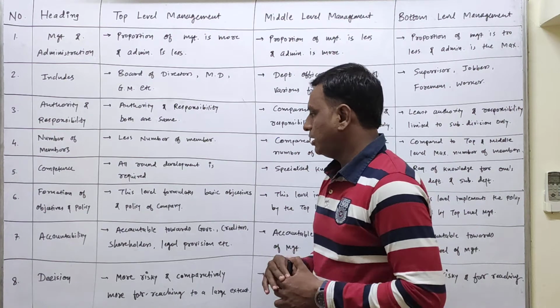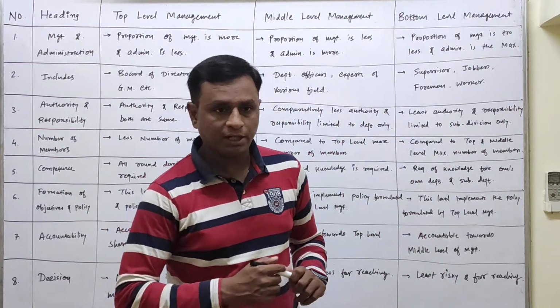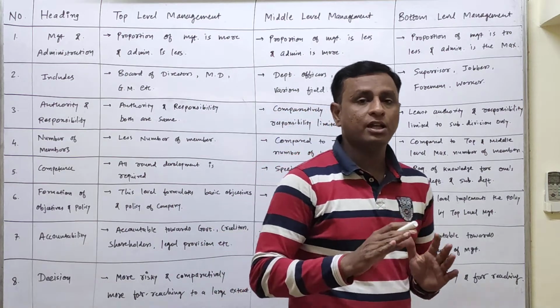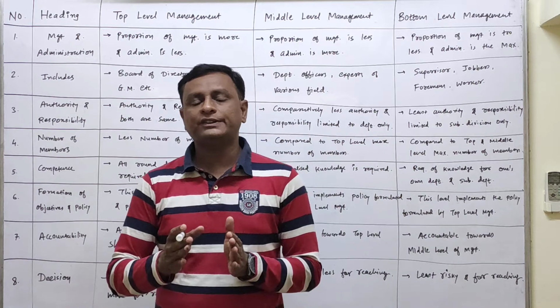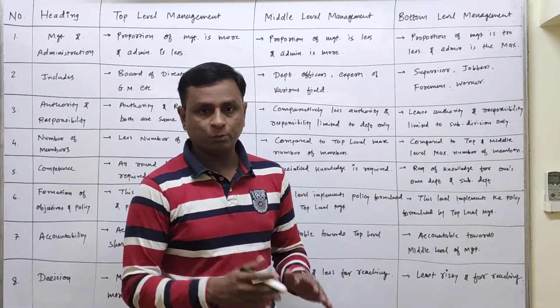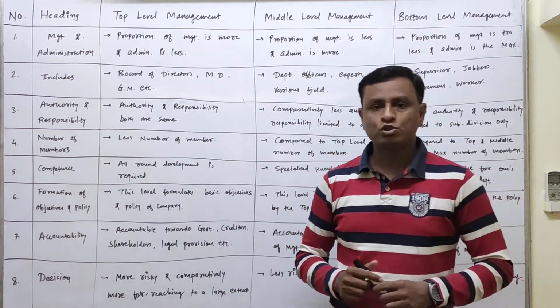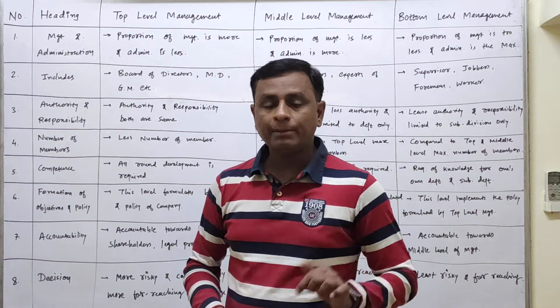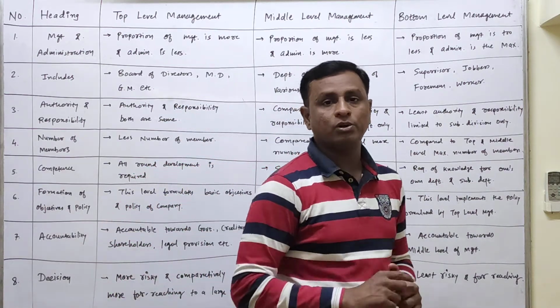Then point number 7 stands for accountability, answerability. Accountability, you can say, is answerability. They are answerable to whom? Now the top management is generally concerned with the overall working of the organization, and they are responsible for the whole organization. So their accountability arises towards various stakeholders. I am saying the word stakeholders, so listen carefully, it's not shareholder.